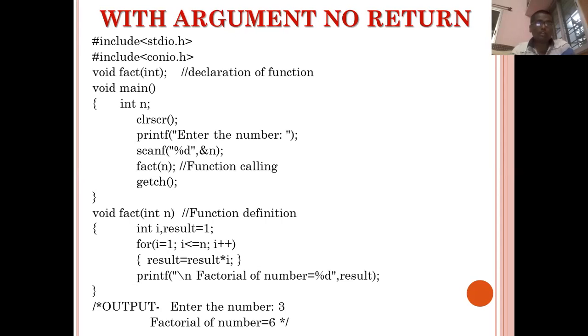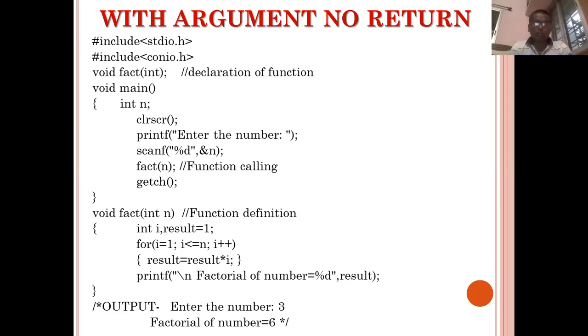But if you see, in front of fact in the bracket I have written something over here. In the declaration part only the data type is needed, but in the definition, along with the data type, the variable is also required here.